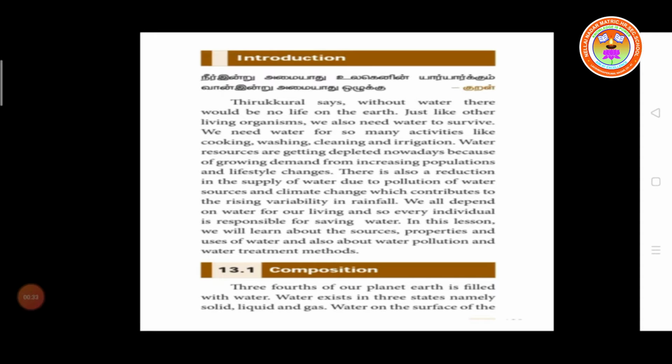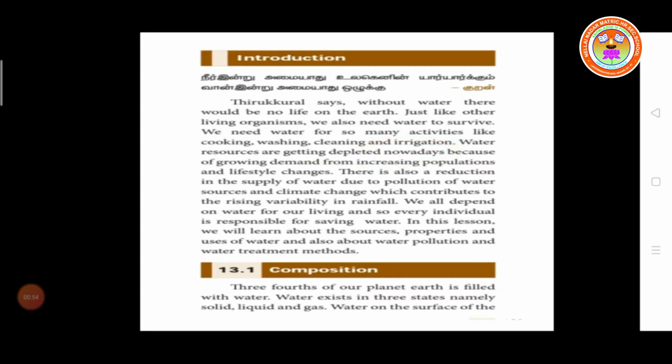So we need water for many activities. What are the activities? Cooking, washing, cleaning and irrigation. Water resources are getting depleted nowadays because of the population and pollution.